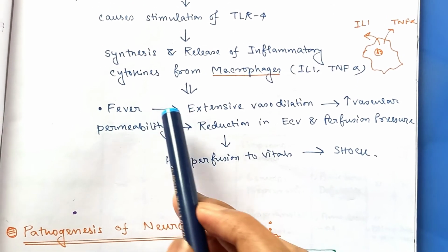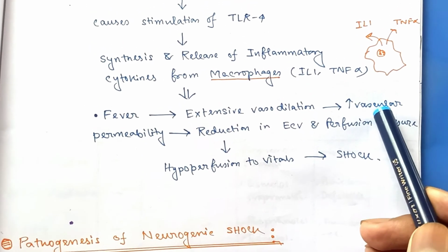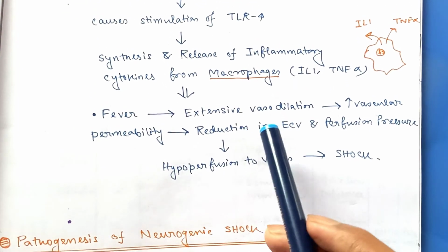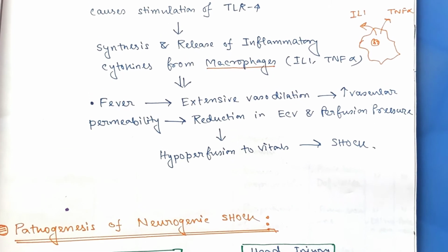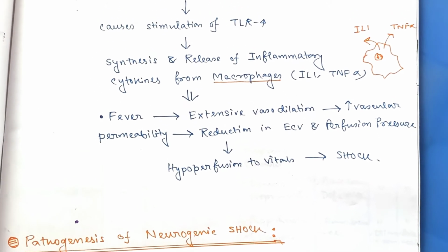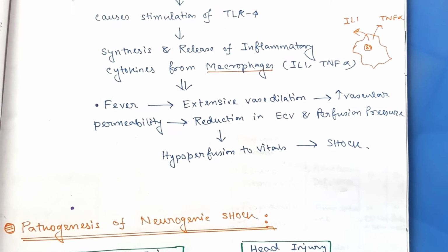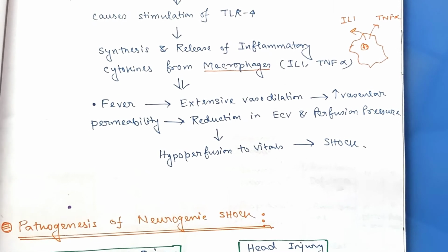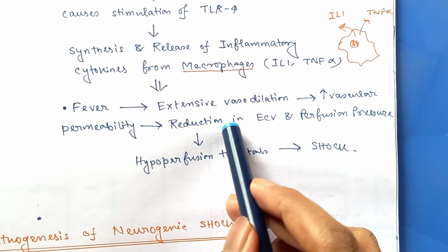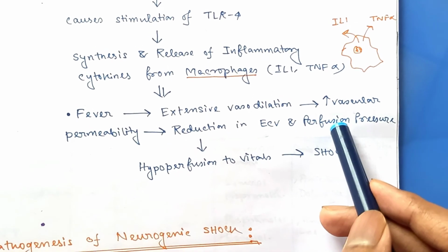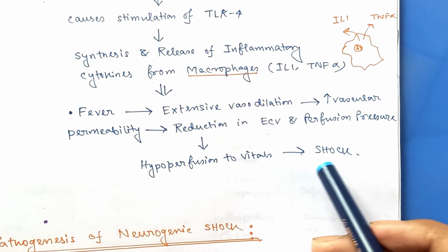Like as there is fever, it will cause extensive vasodilatation, thereby increased vascular permeability, and this permeability causes reduction in the effective circulatory volume inside the blood vessels, because as there is increased permeability, blood or fluid will leak into the interstitial space, and thereby there will be reduced effective circulatory volume to the viscera or hypoperfusion of the organs, resulting to the shock.